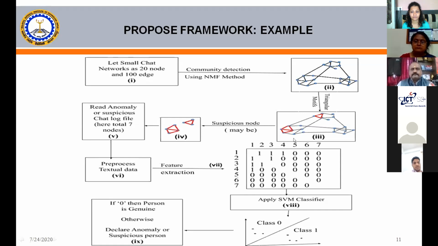Once we have identified all these things, based upon this matrix, we have applied the SVM. We know very well that SVM classifies into different classes. Class 0 shows that it is not a suspicious person. Class 1 shows that it is suspicious.